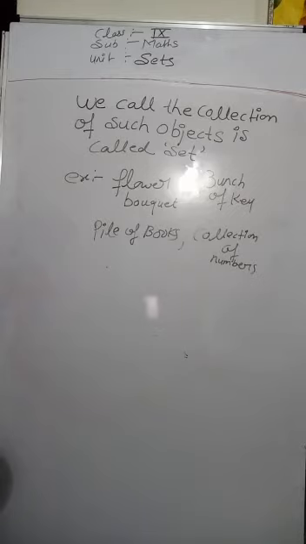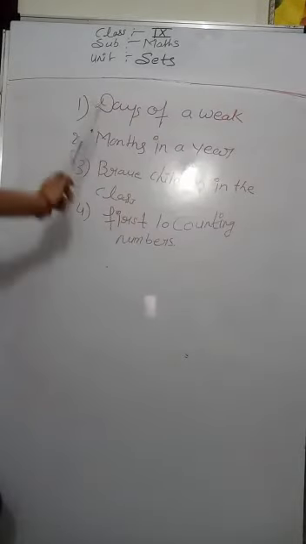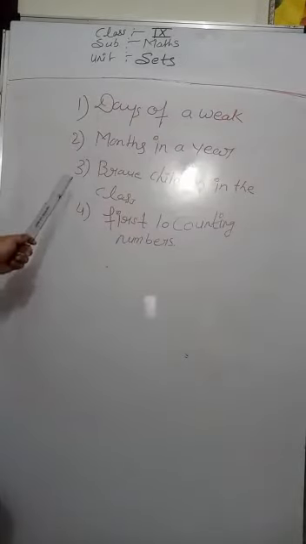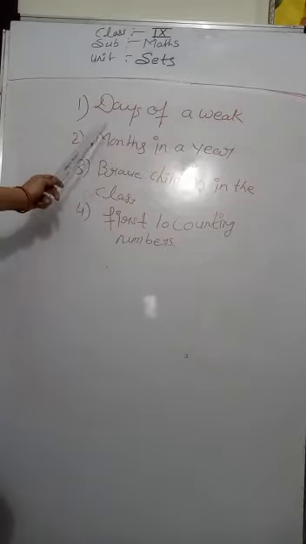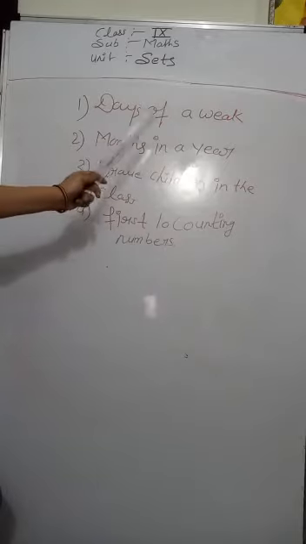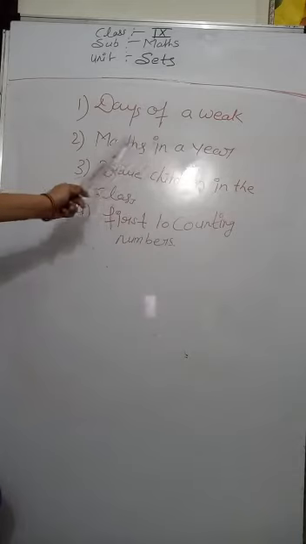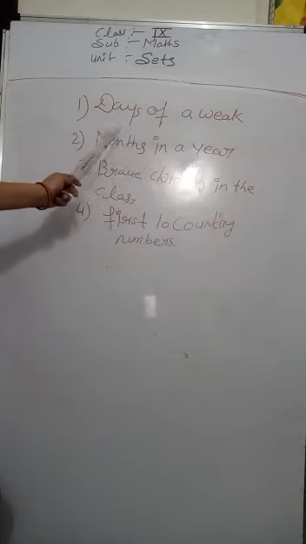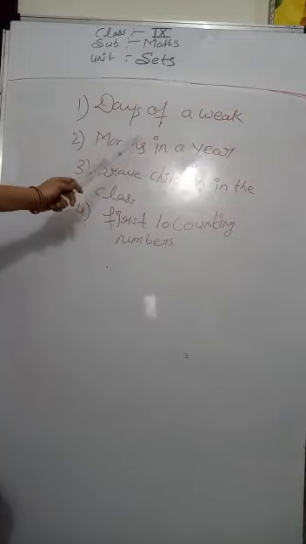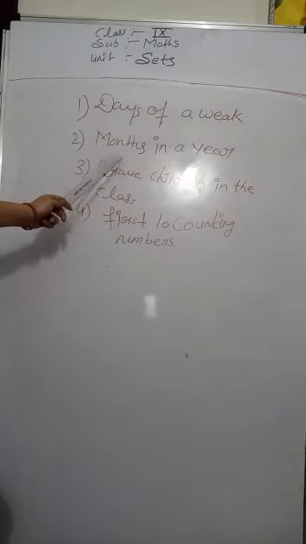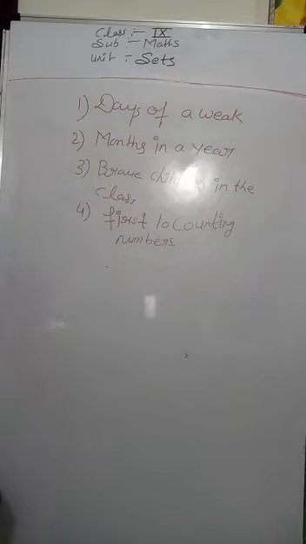Now students, see the examples given below and decide whether each is a set or not. Which is a set, which is an example of a set, and which is not. Okay, first is days of a week.